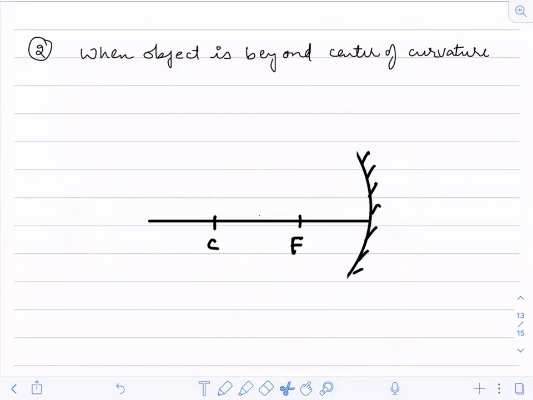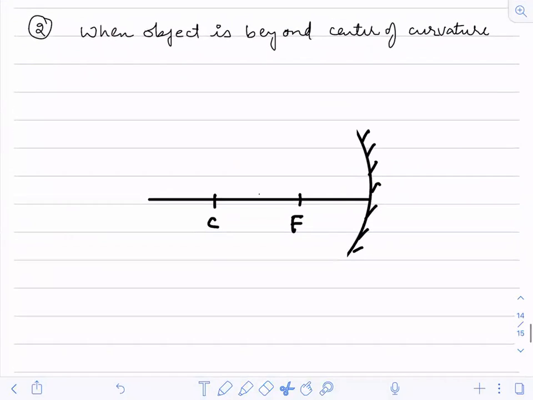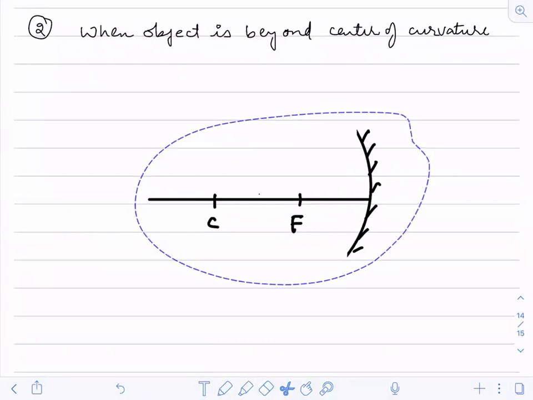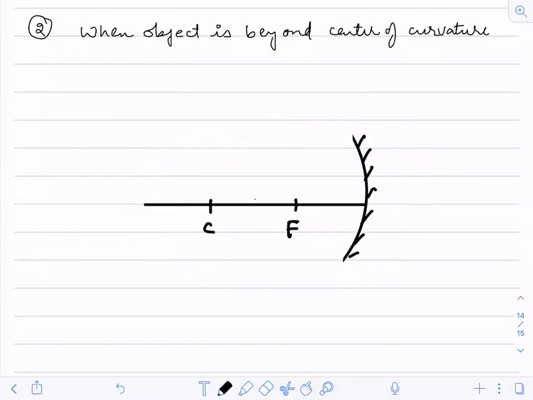In front of you, you have a mirror figure. Now, at how many places can you keep your object? You can keep it at infinity.